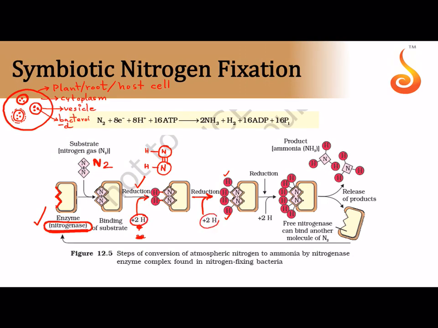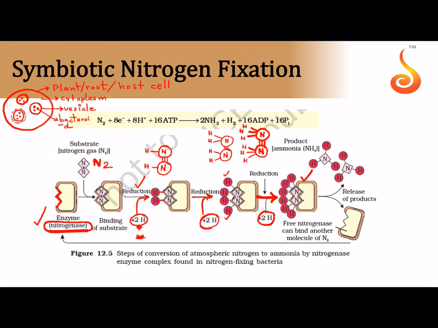2. In the second step 2 more are taken, that means you again have the nitrogen connected by 3 bonds to the next nitrogen. Now each one, instead of 1 hydrogen, is bound by 2 hydrogen atoms, and an additional 2 was taken in. Now in the third step another 2 hydrogens are taken. See here, in the third step you again have nitrogen with 3 bonds to another nitrogen, but now, instead of 2 hydrogens, you have 1 hydrogen extra, so it is NH3.